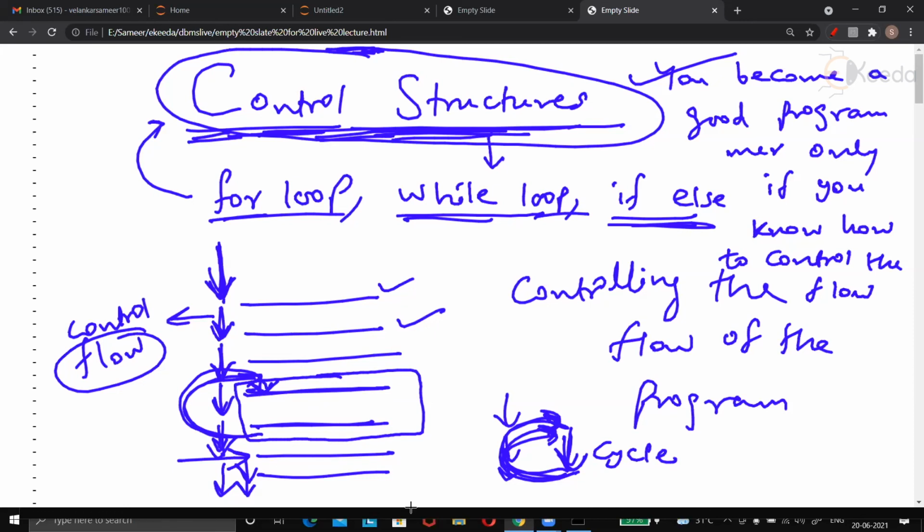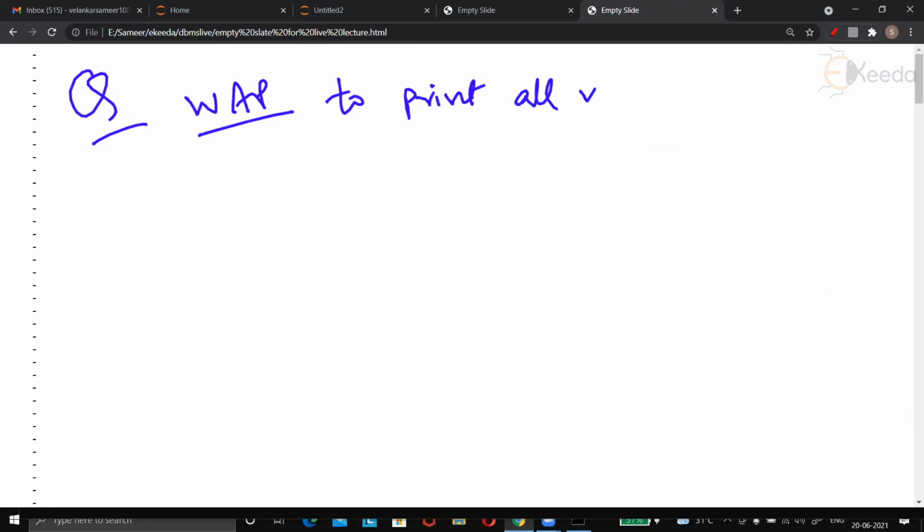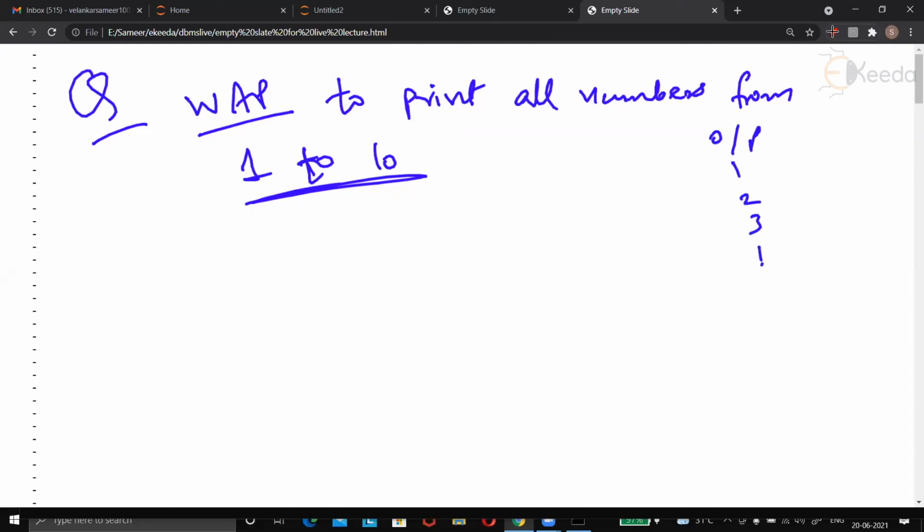Why is this so important? Just before I close the discussion for the day, I will tell you a simple example of control structure. Suppose there is a question like this: write a program, in short, WAP, to print all numbers from 1 to 10. This is the question. So when I run my Python program, the output should be 1, 2, 3, up to 10. That's it. Simple.